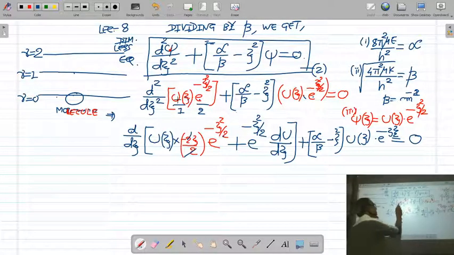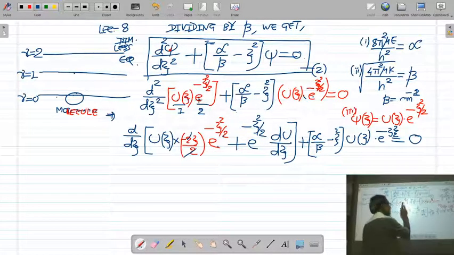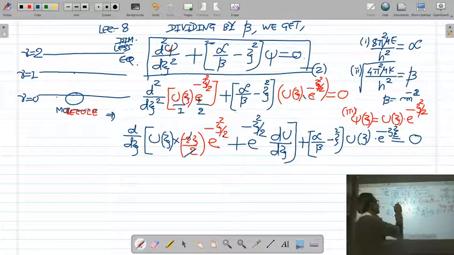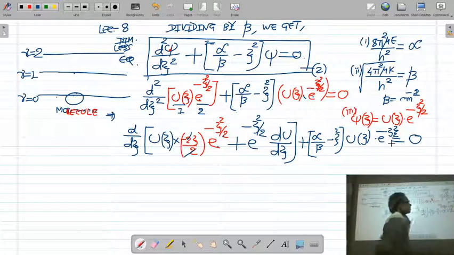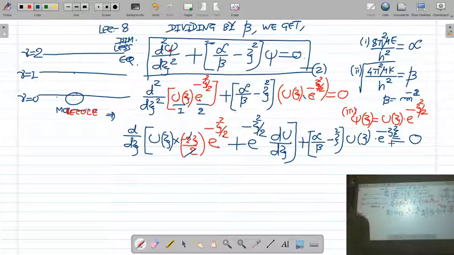The first term uj is constant, and the derivative of the second term, e raised to minus j square by 2, gives e raised to minus j square by 2 into minus 2j by 2. Then the second term e raised to minus j square by 2 is constant, and the derivative of the first term is du by dz plus alpha upon beta minus j square uj e raised to minus j square by 2 dz. Because in the second term there is no derivative.